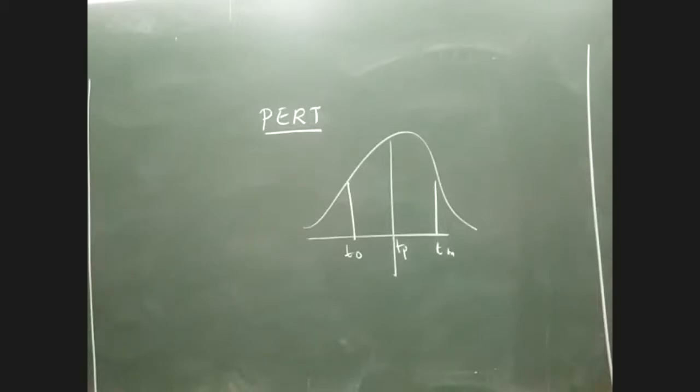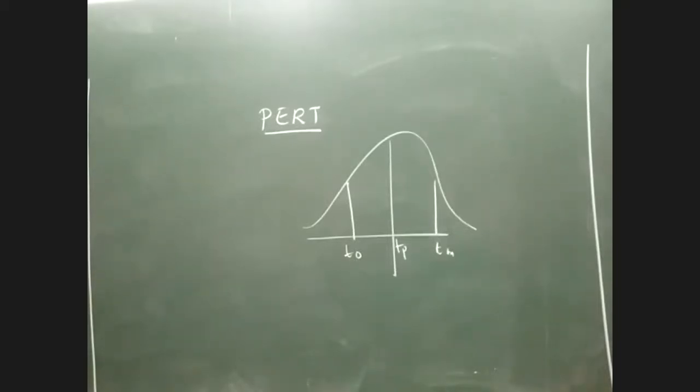In PERT problems, there is no separate mechanism to solve the problem. Although the question will have three different types of time duration, we will not be taking all three different times and solving the problem. All these three durations we are supposed to convert into a single duration, and that single duration is called exact time.